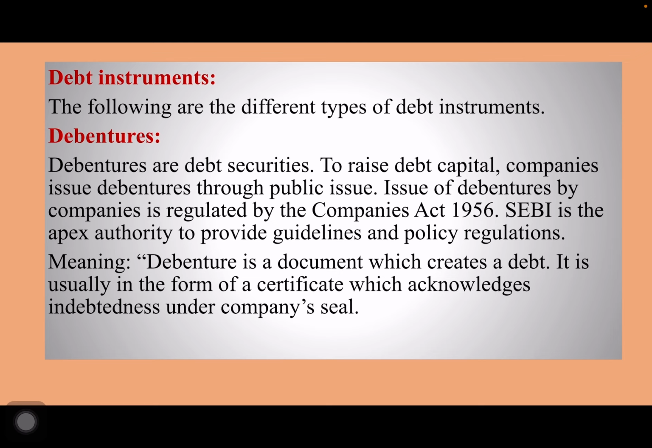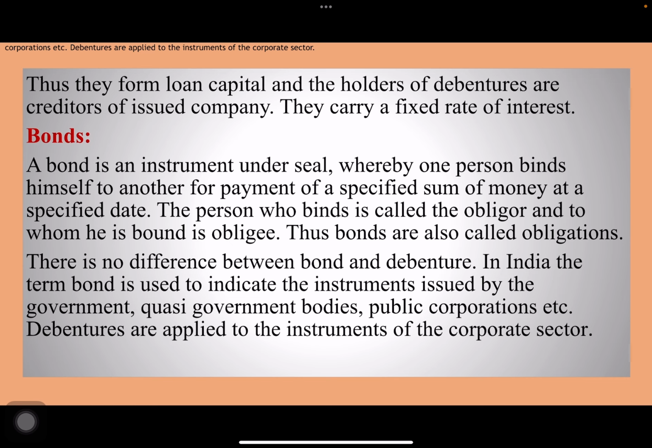Debenture is a document which creates a debt. It is usually in the form of a certificate which acknowledges indebtedness and bears a company's seal. Thus, they form loan capital and the holders of debentures are creditors of the issuing company. They carry a fixed rate of interest.